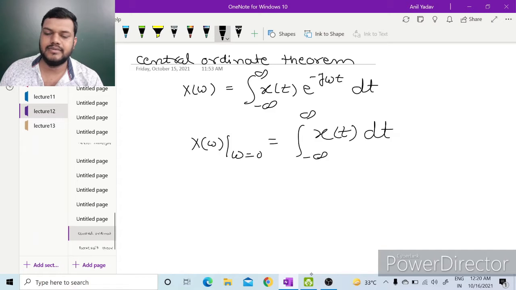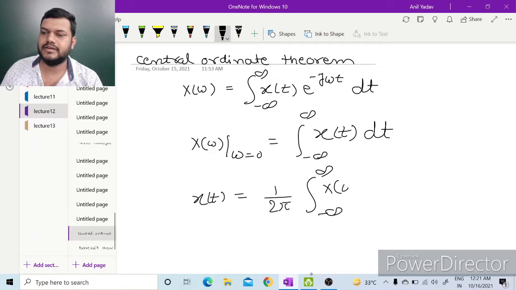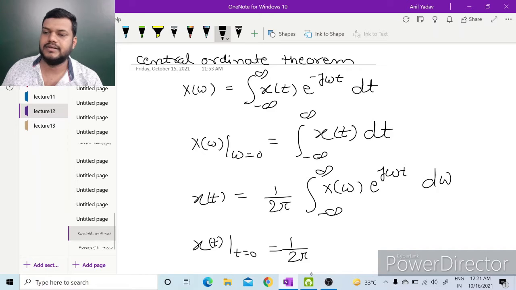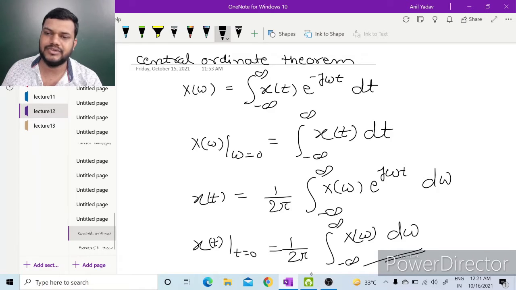This is calculated by the analysis equation, and by the synthesis equation we can see that x(t) is given as 1 upon 2 pi times the integration from minus infinity to infinity of X(omega) e to the power j omega t d omega. x(t) at t equal to 0 is given by 1 upon 2 pi times the integration from minus infinity to infinity of X(omega) d omega. This means the area under the curve of the frequency domain divided by 2 pi will be x(t) at t equal to 0, and the area under the curve in the time domain will be X(omega) at omega equal to 0.